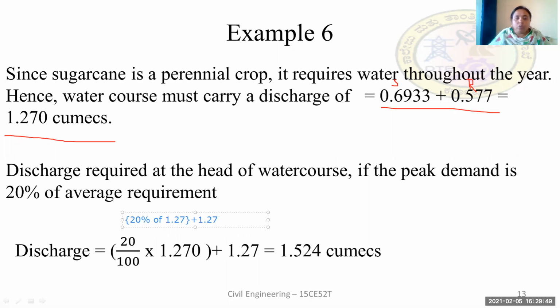So we get the total discharge as 1.524 cumecs. This is the water required at the head of the water course for these two crops.